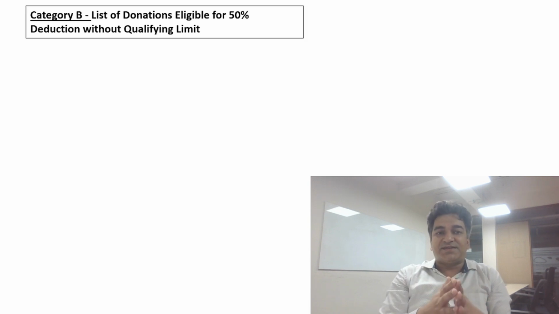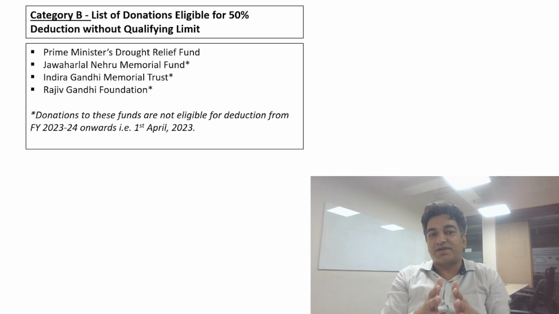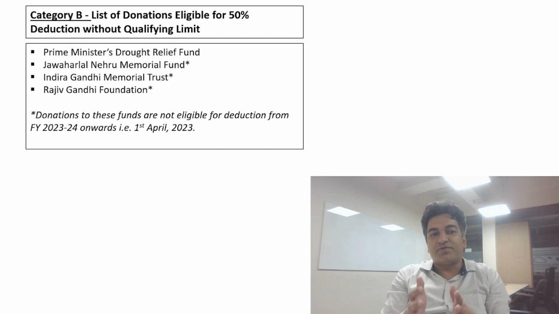Category B deductions is a list of donations eligible for 50% deduction without any qualifying limit. These are four in total: Prime Minister's Drought Relief Fund, Jawaharlal Nehru Memorial Fund, Indira Gandhi Memorial Trust, Rajiv Gandhi Foundation. An important point to note is, as per the recent amendments, donations to these funds, the ones which are marked, that is Jawaharlal Nehru Memorial Fund, Indira Gandhi Memorial Trust, and Rajiv Gandhi Foundation, are not eligible for deductions from April 2023, that is financial year 23-24 onwards.